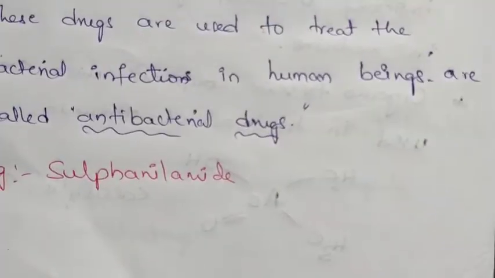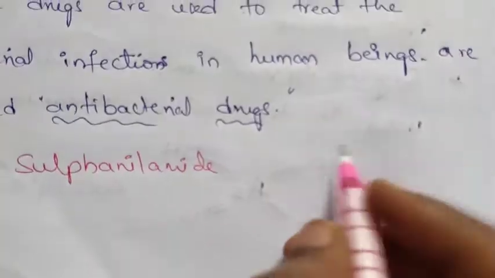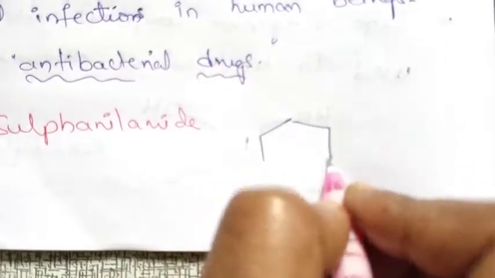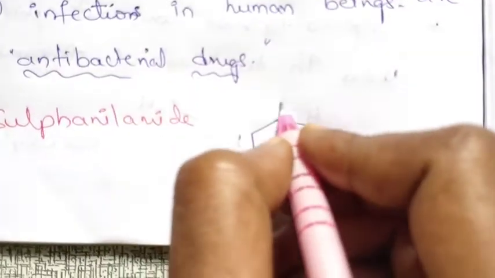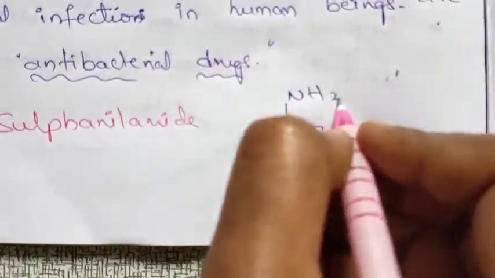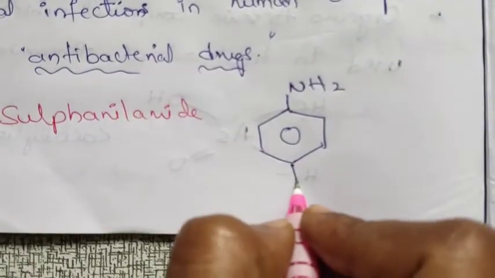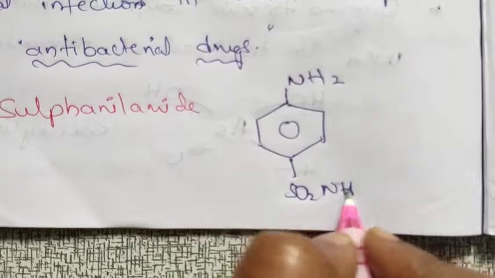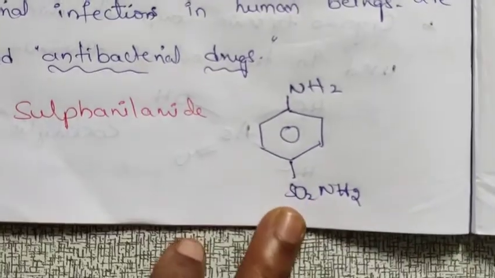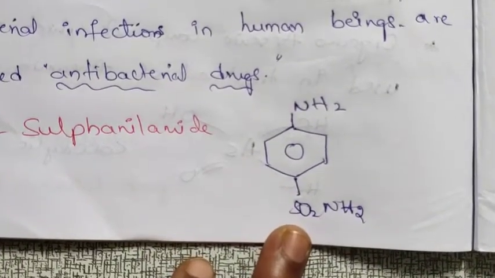We will see the structure of sulfanilamide: it has a benzene ring. At the para position we have an amine group, and at the other para position we have sulfonamide, that is SO2NH2. This is the structure of sulfanilamide.